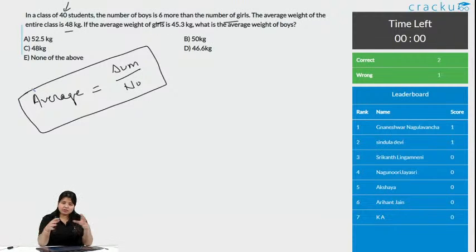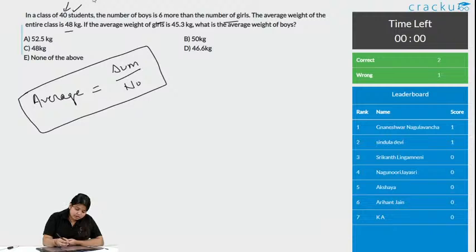So if we are adding the chocolates of all the friends, what do we have? We have 15 chocolates. Now we are dividing it by 3 because we are only 3 friends now. So we divided 15 by 3. What did we get? Each friend has 5 chocolates. So this is the concept for average. You take the sum, add everything, and divide by the total number of people there, and that is what you get as the average.